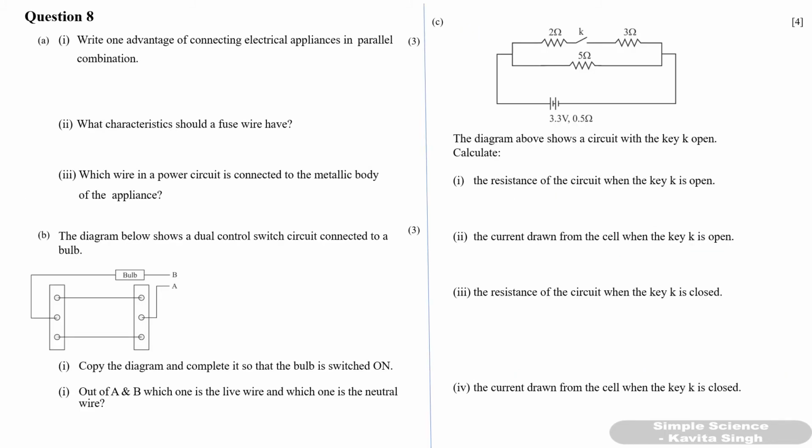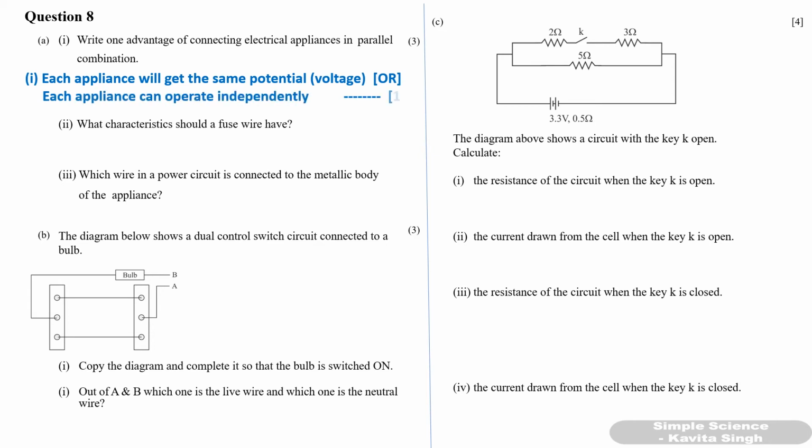Next, question number 8. Write one advantage of connecting electrical appliances in parallel combination. So what is the advantage? Each appliance will get the same voltage or same potential. Okay, each appliance can operate independently. These are the 2 points. Write any 1 point.